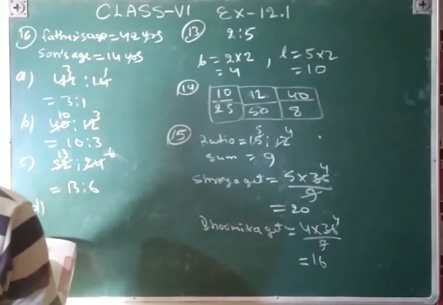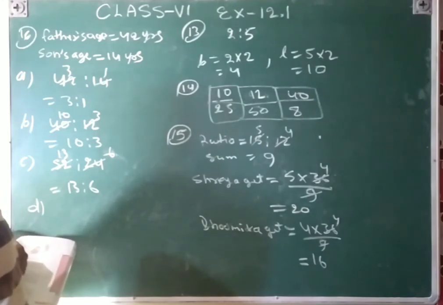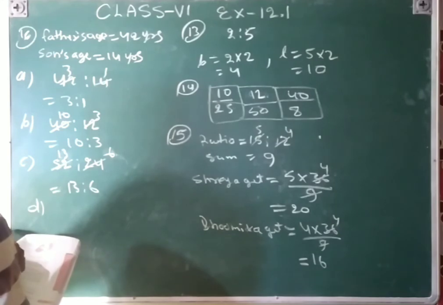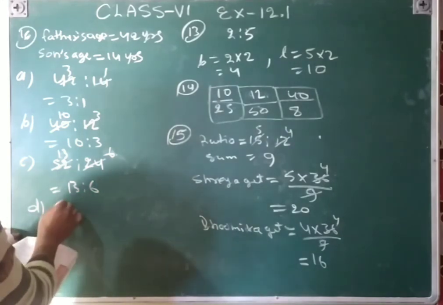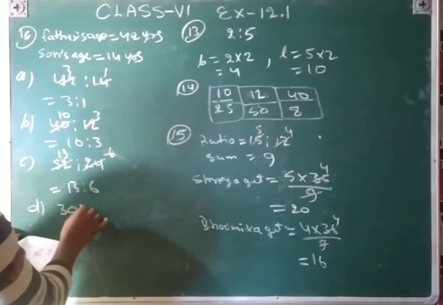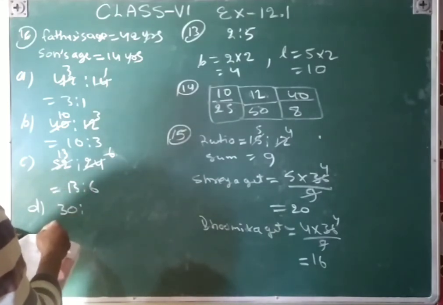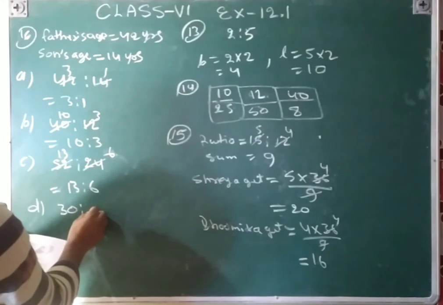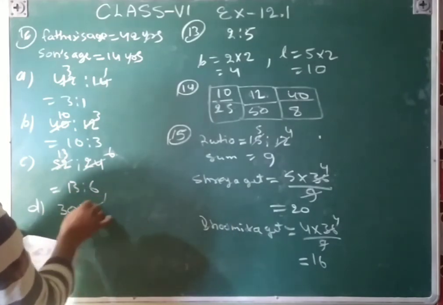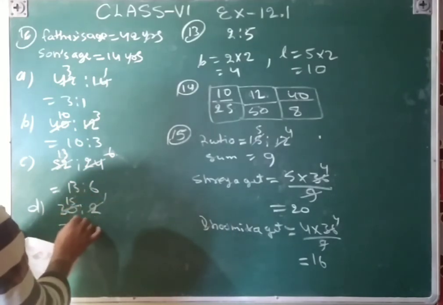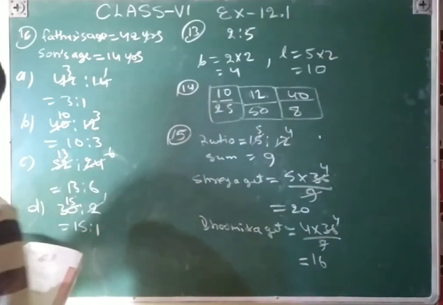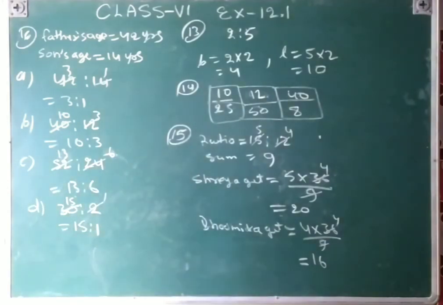D part: age of father to the age of son when father was 30 years old. Father is 30 years, so the son is, that will be 12 years less, so here we reduce the 12, so that will be 2 left, 2 1 ja 2 15 ja, so that 15:1, that is the age of father. Okay.